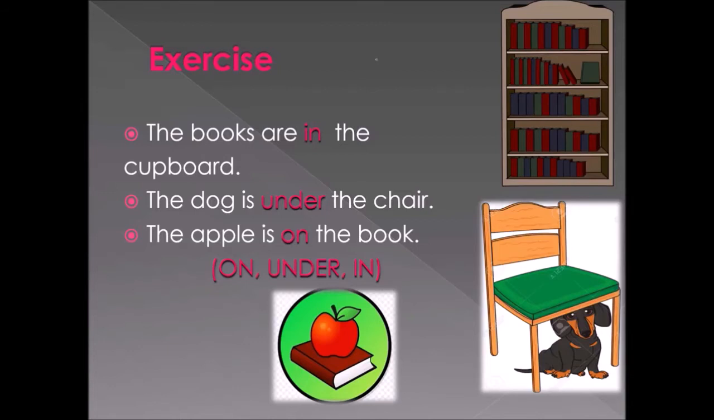Look at the next sentence. The dog is under the chair. Where is the dog sitting? The dog is sitting under the chair. So look at the next one. The apple is on the book. So where is it placed? It is placed on the book.